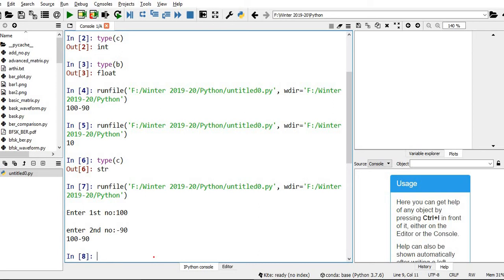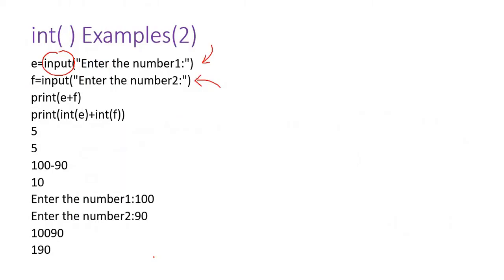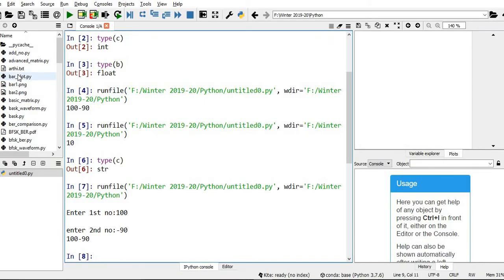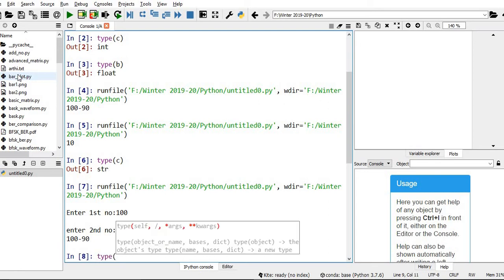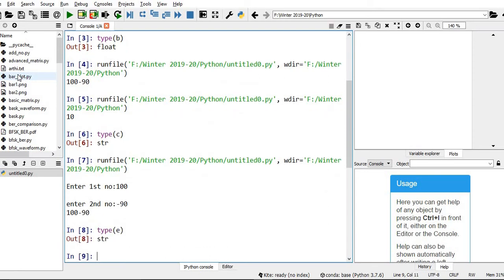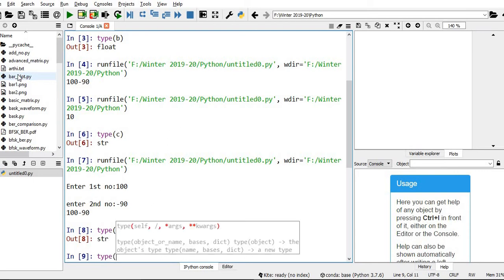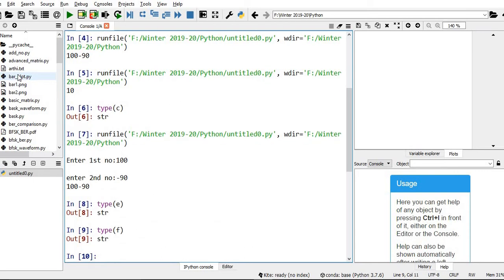So very important thing is whenever you supply the inputs through this input command, by default it assumes that it is in string format. We can validate that. So we can type type of E, you just see it is a string, type of F, that is also string.